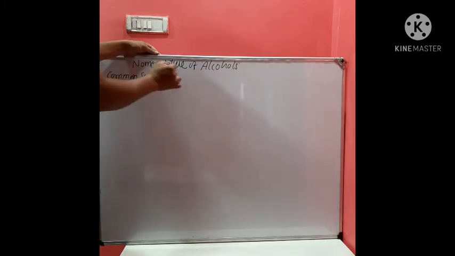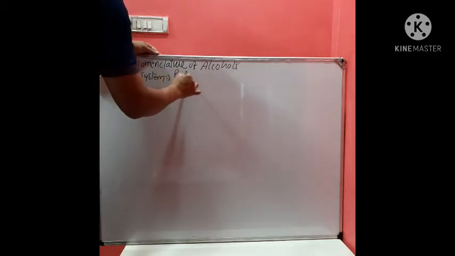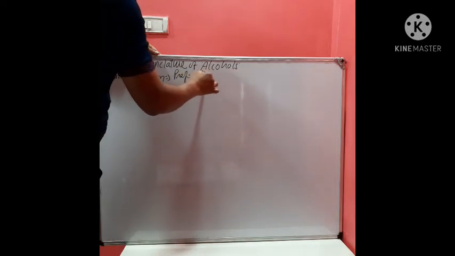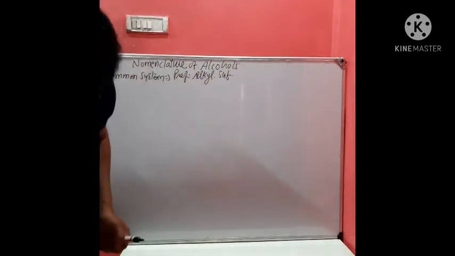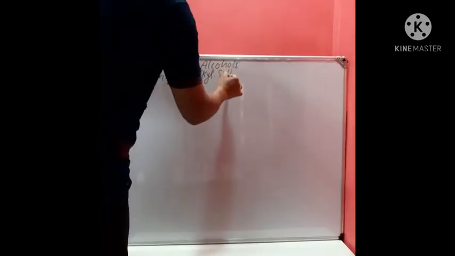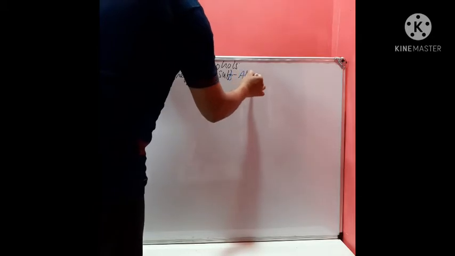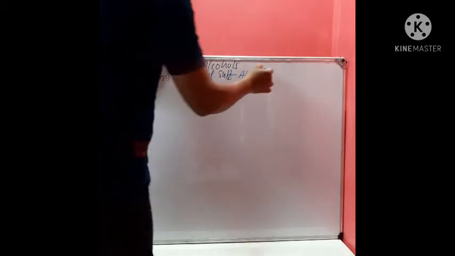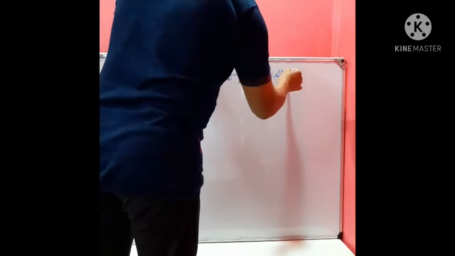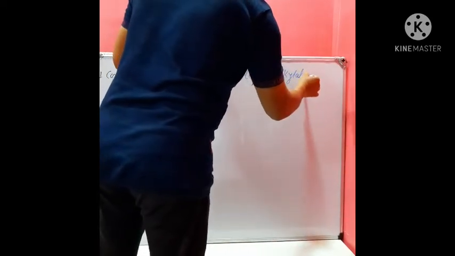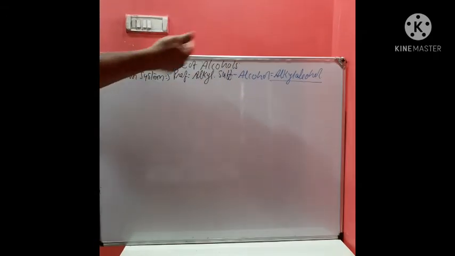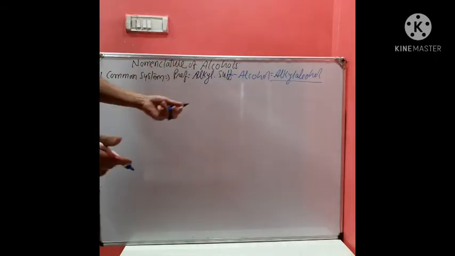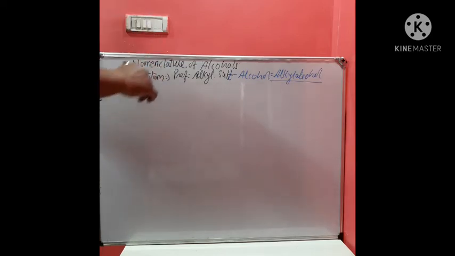That means the prefix becomes alkyl, and the suffix is written simply as alcohol. So the overall name becomes alkyl alcohol. Alkyl alcohols are also of 3 types, so on the basis of it, we can give their names.